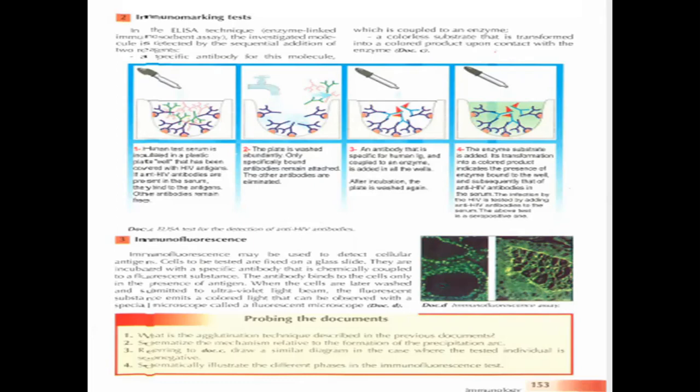So, starting with the first one: what is the agglutination technique described in the previous documents? Schematize the mechanism relative to the formation of the precipitating arc. Referring to document C, draw a similar diagram in the case where the tested individual is seronegative. What is the meaning of seronegative? It doesn't contain the anti-HIV antibodies. This is the meaning of seronegative, while seropositive means it contains them. Then schematically illustrate the different phases in the immunofluorescence test.